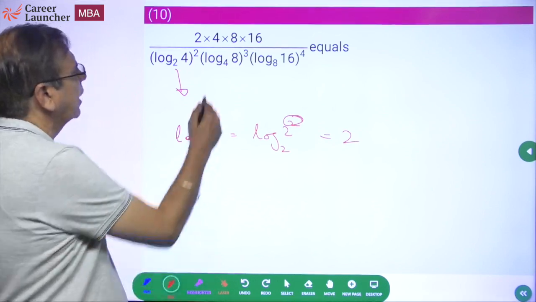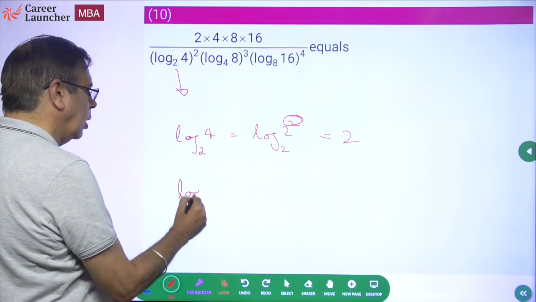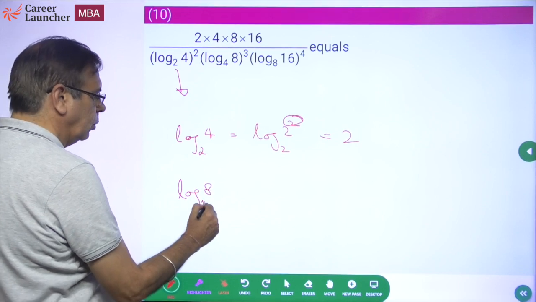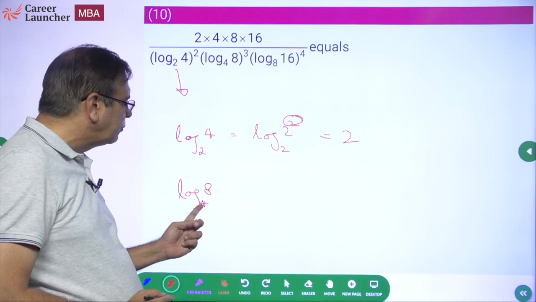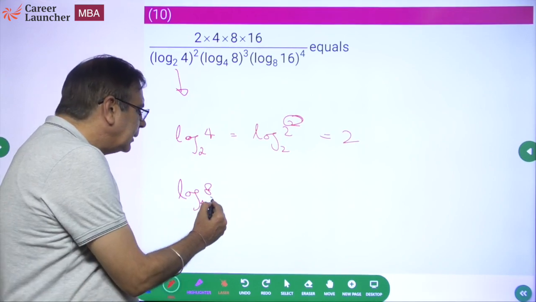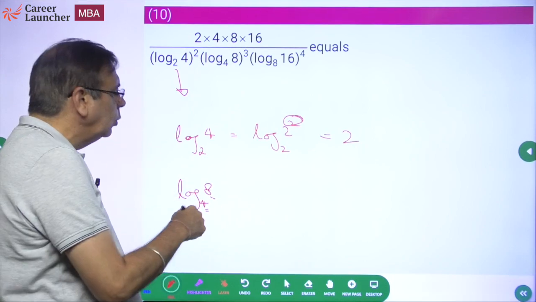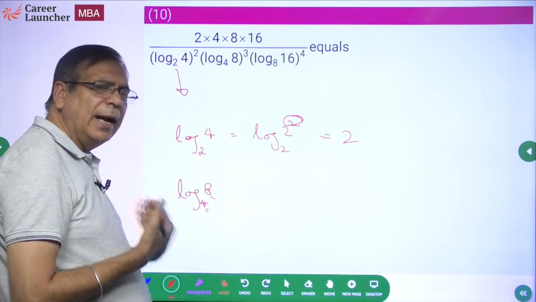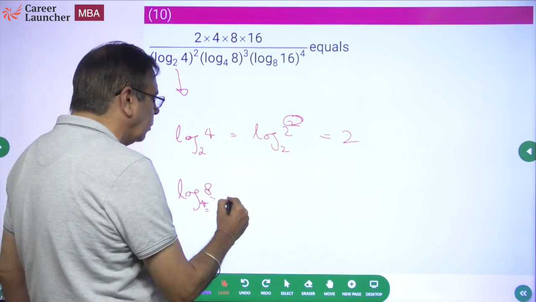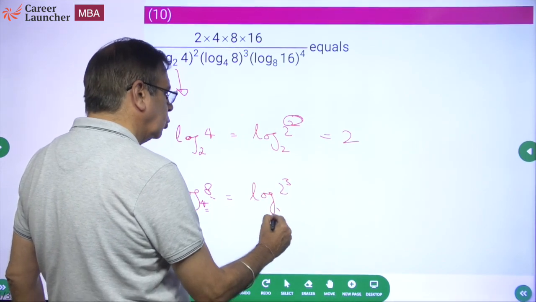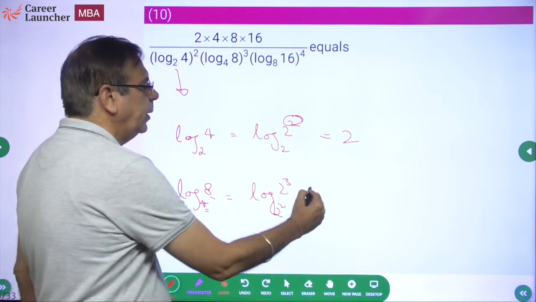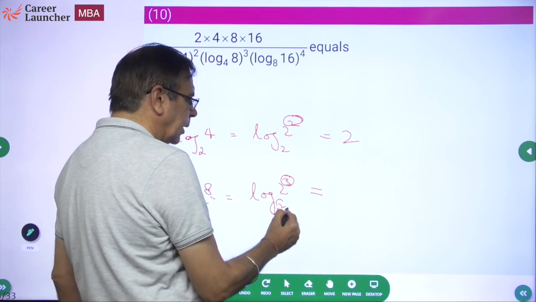Now let's look at the second one. Log of 8 base 4. Obviously 4 was a power of 2, so it was easy, but here 8 is not the power of 4. So what should you do? Write both of them in terms of power of 2. Log of 2 cube base 2 square. What will this be? This will be 3 divided by 2.